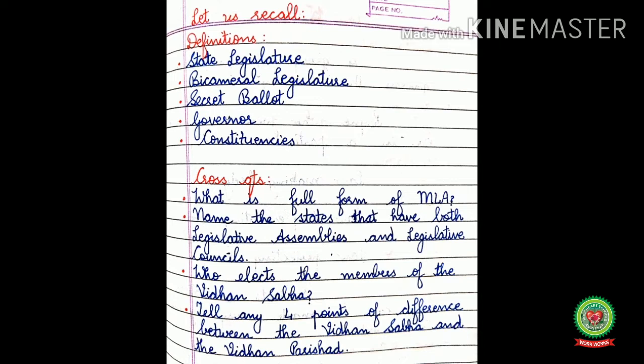What is the full form of MLA? Name the states that have both legislative assemblies and legislative councils. Who elects the members of the Vidhan Sabha? Tell any 4 points of difference between the Vidhan Sabha and the Vidhan Parishad.